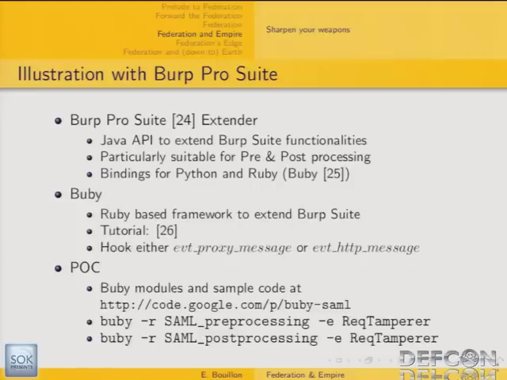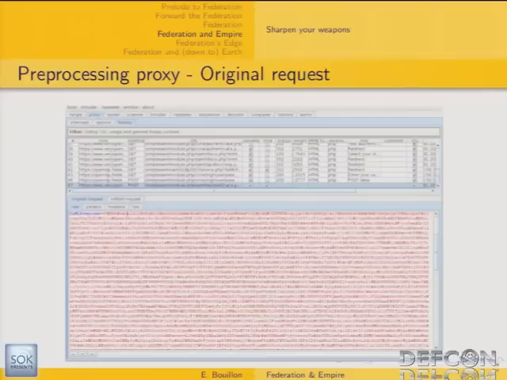Recently, a very complete tutorial has been presented and is available on the net. For this kind of tool, you only need to hook either the event proxy message or the event HTTP message. The proof of concept I've been developing is freely available at this URL, and you can use and test it to retrieve all the results that I'm going to present now. I'm not going to discuss the code itself, just show you how it looks.